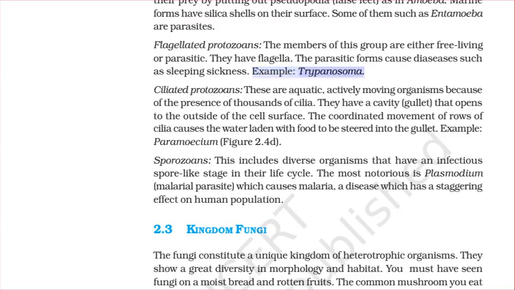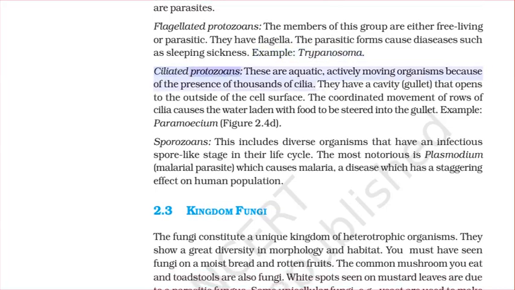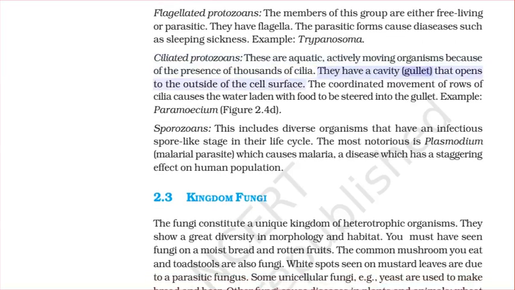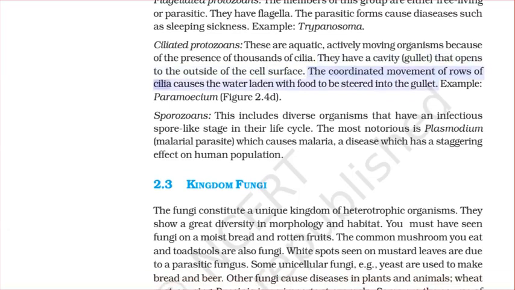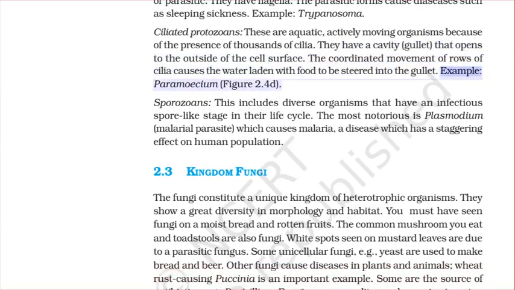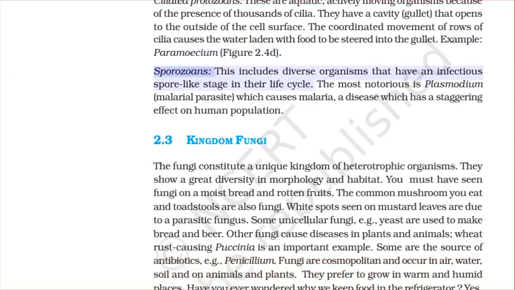Example, Trypanosoma. Ciliated protozoans. These are aquatic, actively moving organisms because of the presence of thousands of cilia. They have a cavity, gullet, that opens to the outside of the cell surface. The coordinated movement of rows of cilia causes the water laden with food to be steered into the gullet. Example, Paramoecium, figure 2.4d.